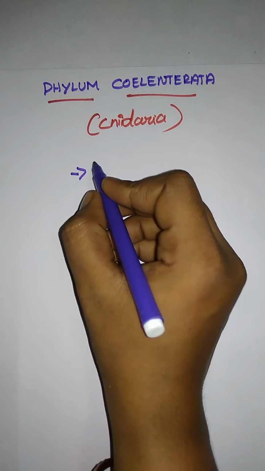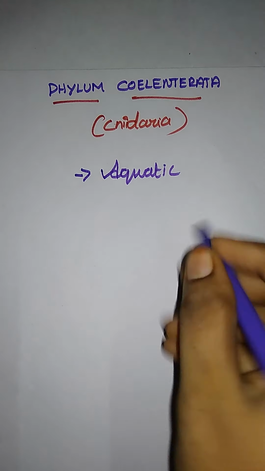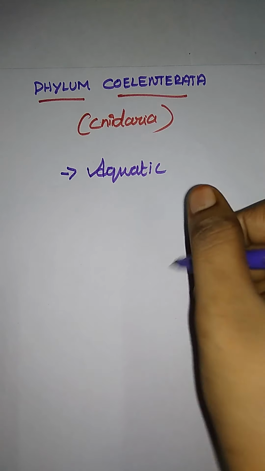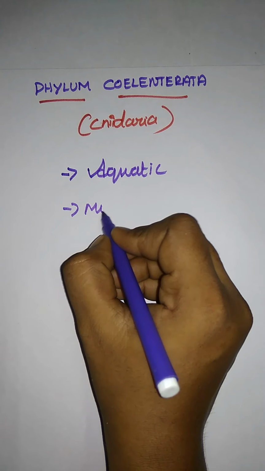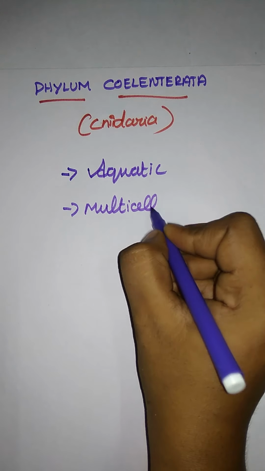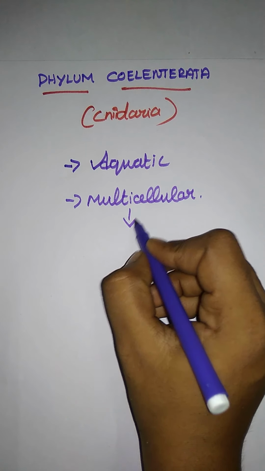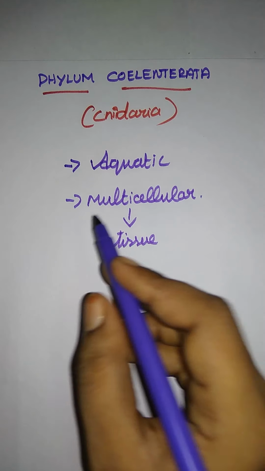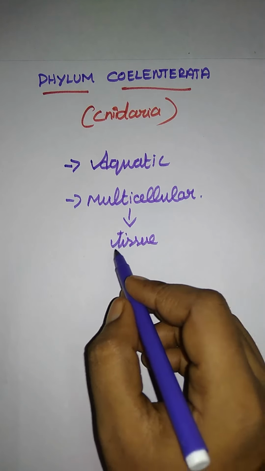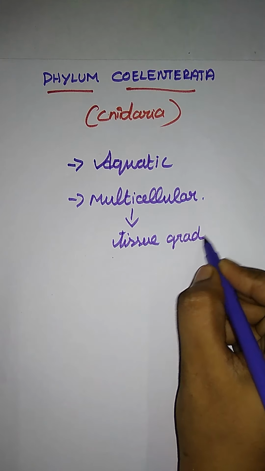The first thing, where do Coelenterata live? Most of them are aquatic in nature, so they live in water, both sea and fresh water. They are multicellular, not single cell. Since they are multicellular, they have a tissue grade of organization. Before this topic we saw Porifera, which is multicellular, but that has a cellular level of organization. Here it is a tissue grade of organization.